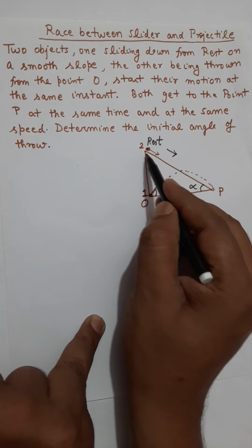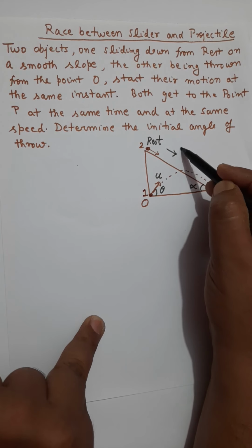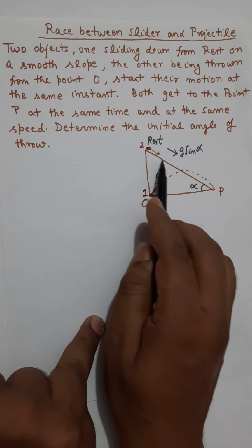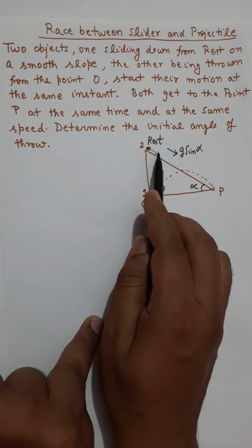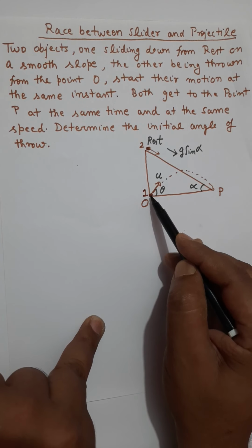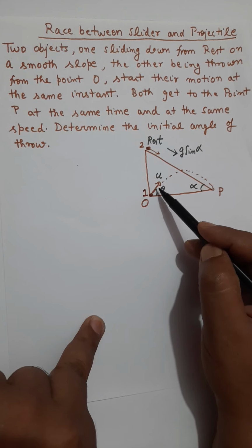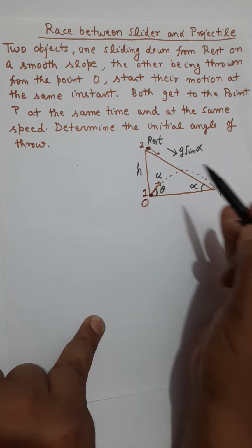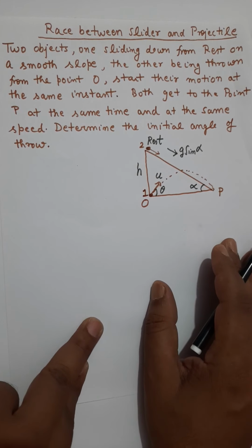its linear acceleration of sliding should be g sine alpha, that is the component of g on this inclined plane. So particle 2 will slide down with g sine alpha acceleration. Particle 1 is projected and it will follow a parabolic path. Let's say this height is h. Now making of equations.